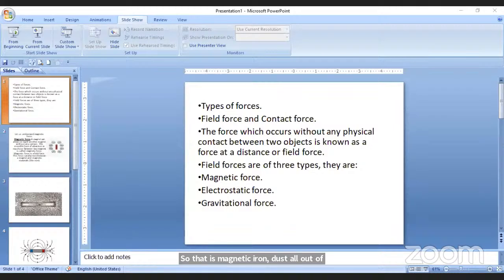Simple thing, you take a bar magnet and place a paper on that bar magnet. You pour the iron dust on that paper. So you are able to see this type of pattern. So this is magnetic. These are called magnetic field lines. Magnetic field lines, అయస్కాంత బలరేఖలు. ఓకే, మ్యాగ్నెటిక్ ఫీల్డ్ లైన్స్ అంటాం వీటిని.